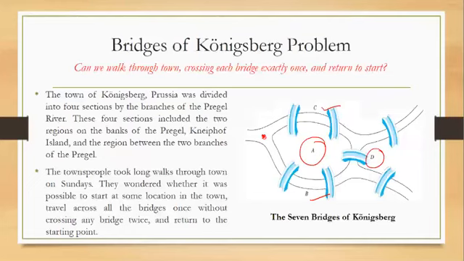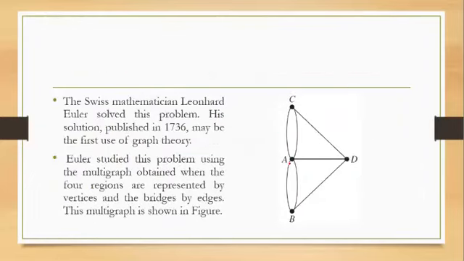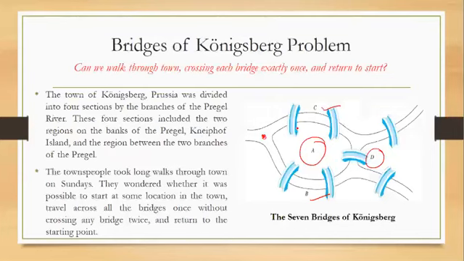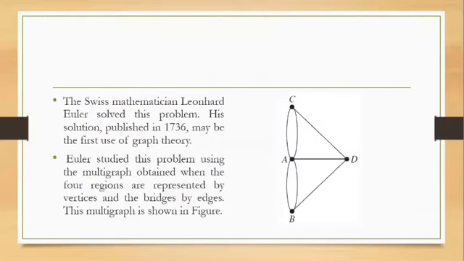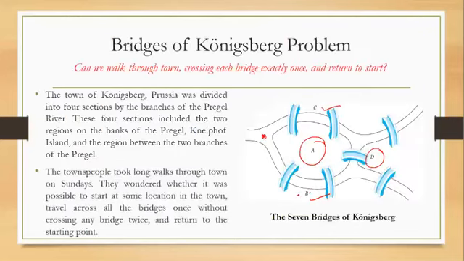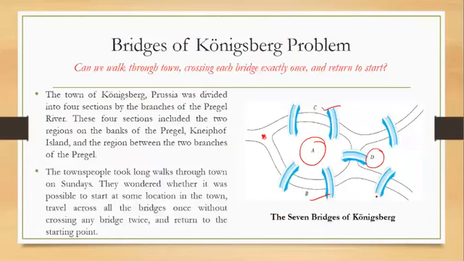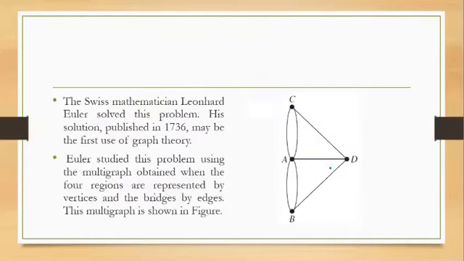So if you notice, A is joined to 1, 2, 3, 4 and 5 bridges. So instead of the 5 bridges, he created 5 edges. So A is joined to 5 edges. Similarly, what about B? B is joined to 1, 2 and 3. So this entire B town is joined to 3 bridges. So what he did is he created 3 edges. Similarly for C and D.